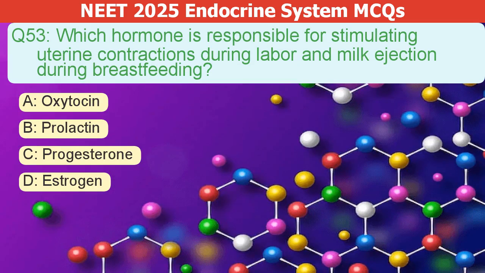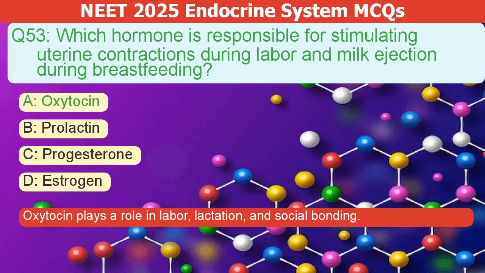Which hormone stimulates uterine contractions during labor and milk ejection during breastfeeding? A. Oxytocin. B. Prolactin. C. Progesterone. D. Estrogen. The correct answer is A. Oxytocin plays a role in labor, lactation, and social bonding.